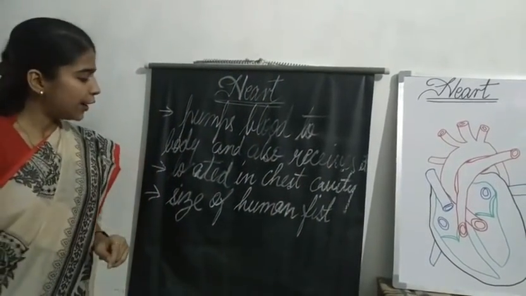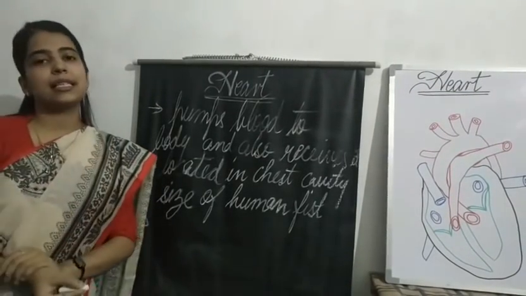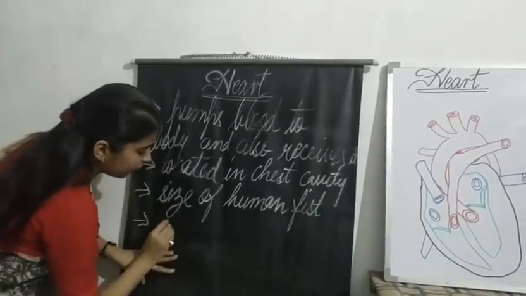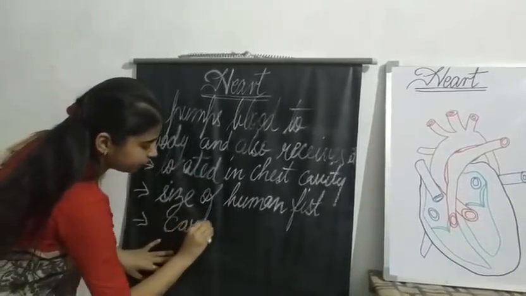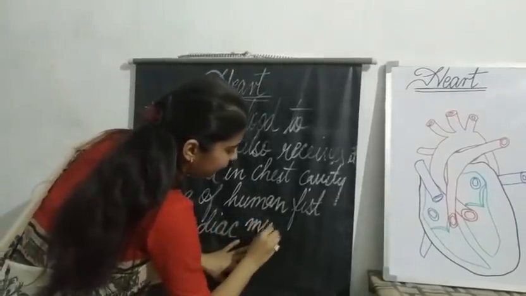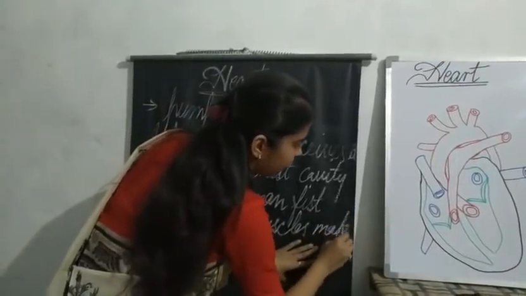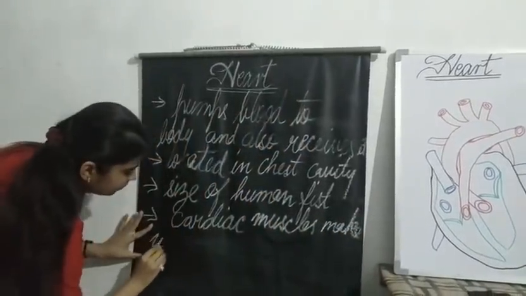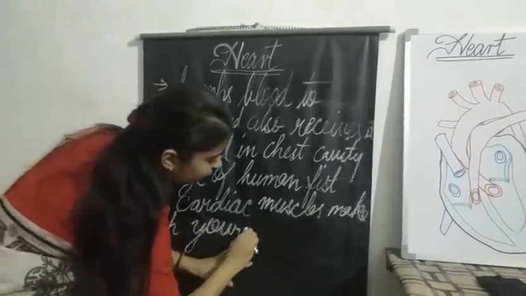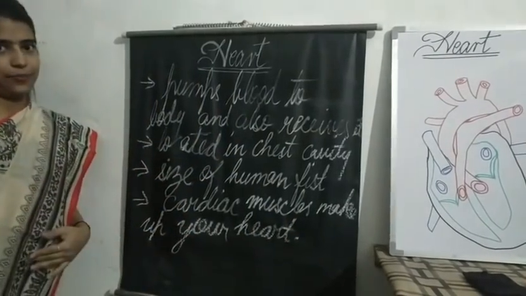Clear? Next, the heart is made of special types of muscles. These muscles are called cardiac muscles. Your cardiac muscles make up your heart.